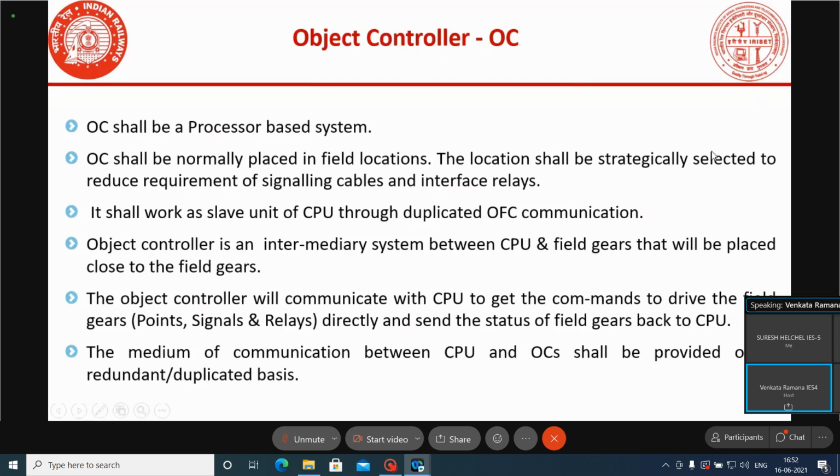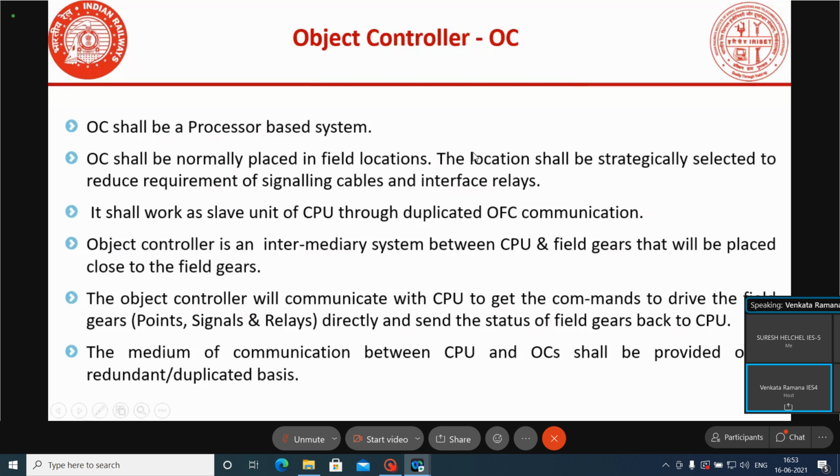The location of the OC shall be selected strategically. How many OCs are required in the yard and where to place them will be strategically selected to reduce the requirement of signaling cables and interface relays.